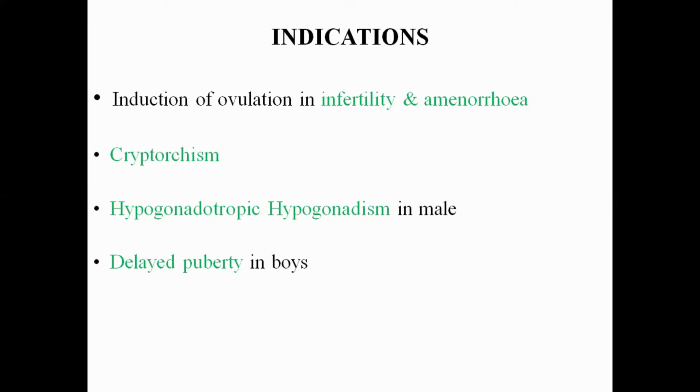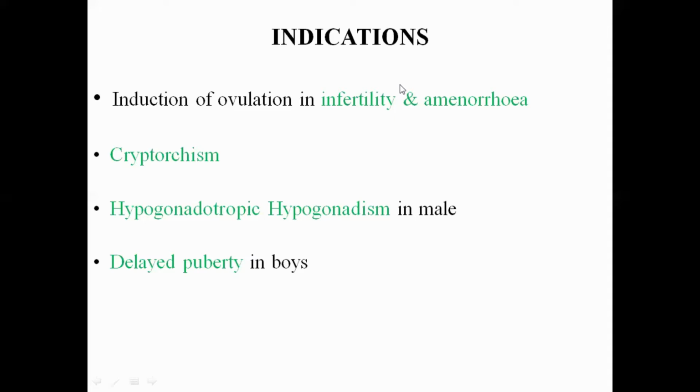Okay, I will repeat it again. Cryptorchism is a congenital disease in the newborn. So what will happen during the development of the fetus? There's a failure of the descent of the testis into the scrotum. That condition is called cryptorchism. So what is the use of the gonadotropins? Gonadotropins promote the descent of the testis into the scrotum during the development of the fetus. So another indication is cryptorchism.